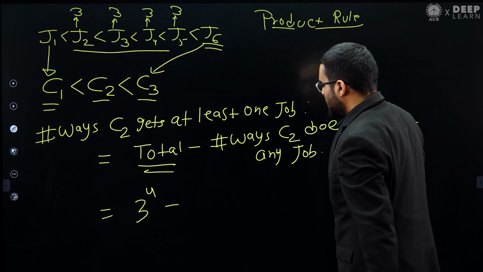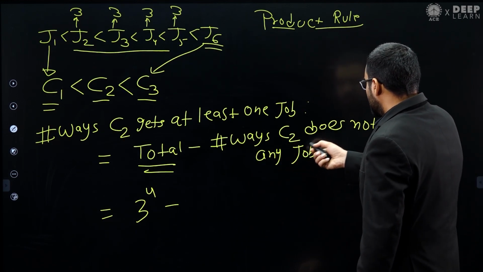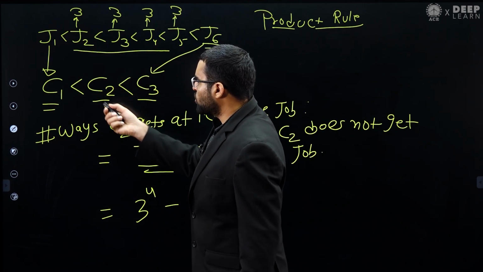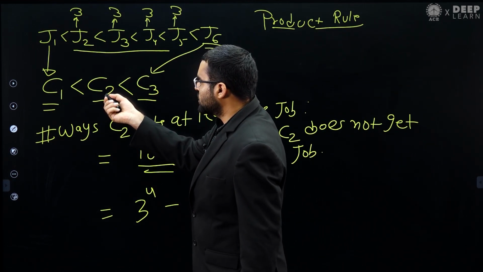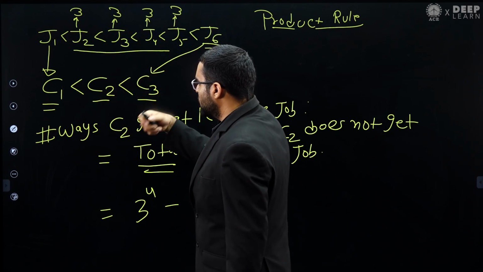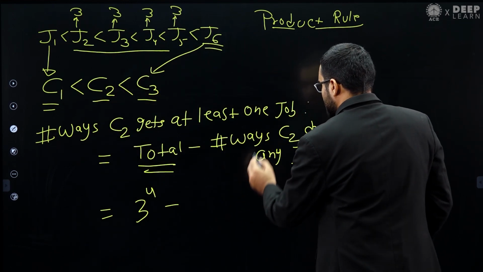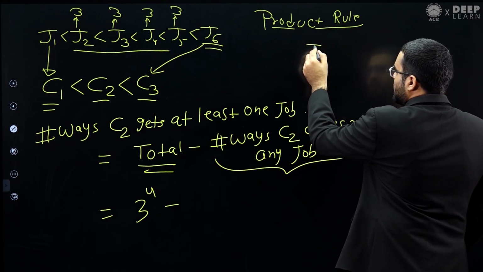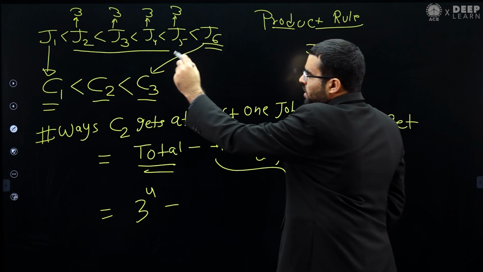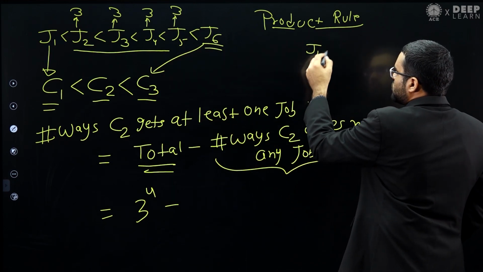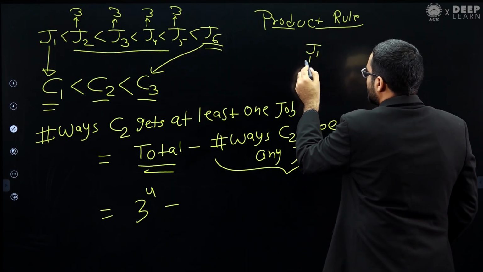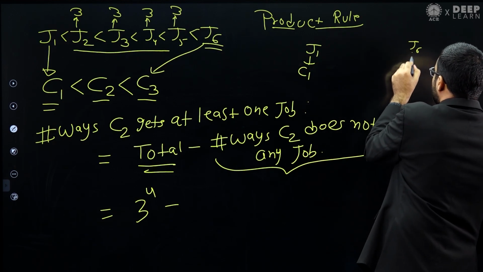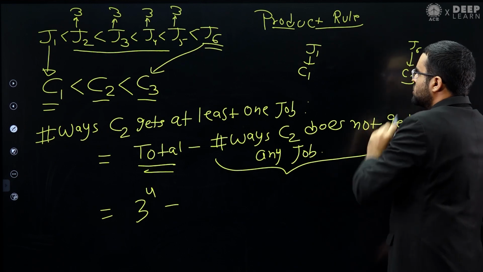Now the number of ways such that C2 does not get a job. We want to find the number of ways such that C2 does not get any job. In this case, none of these jobs are going to C2. J1 is already assigned to C1, so there is no choice here, and J6 is already assigned to C3, so there is no choice here also.